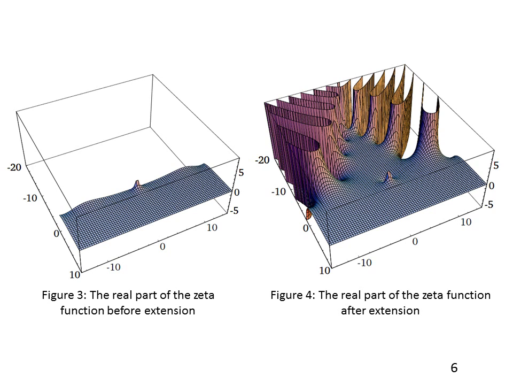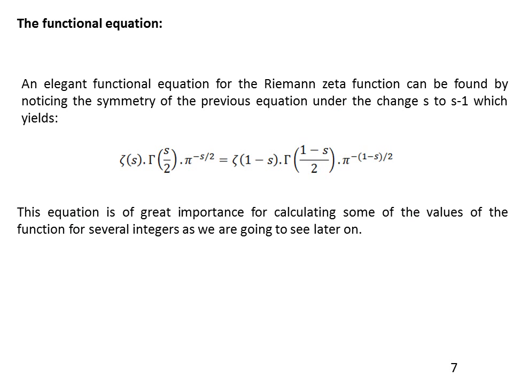Of course, the left picture shows the real part of the zeta function before the extension, and the right picture shows the real part after the extension. Actually, it is very clear that both pictures are identical where Re(s) is bigger than 1, of course with the existence of the simple pole at s equal to 1. Now let's move to talk about the functional equation.